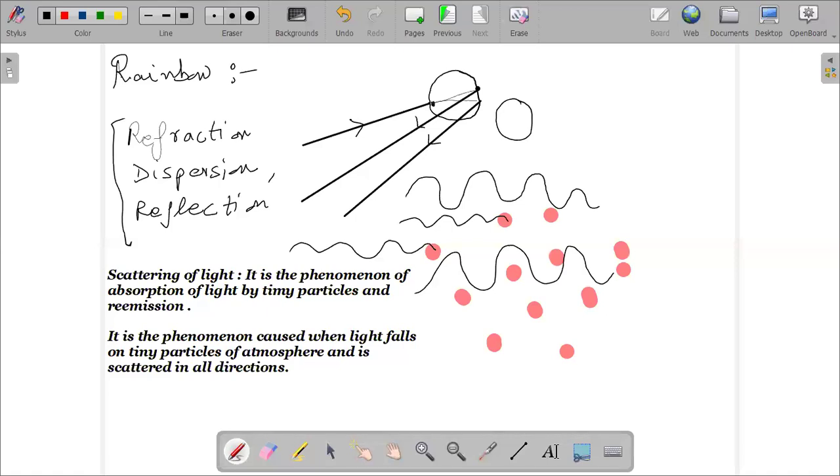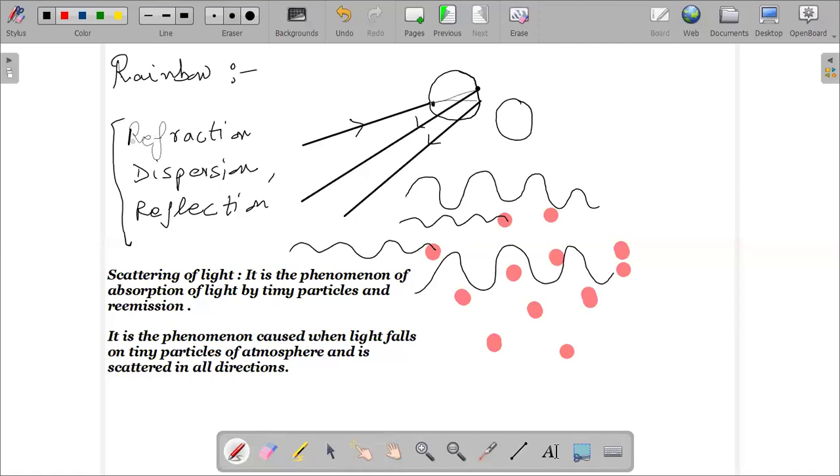So this Tyndall effect is also occurring due to scattering of light only. The particles absorb the light and they re-emit it. Hence, the path of the light becomes visible. So Tyndall effect is the path of the light becoming visible when light falls on it. Got it?